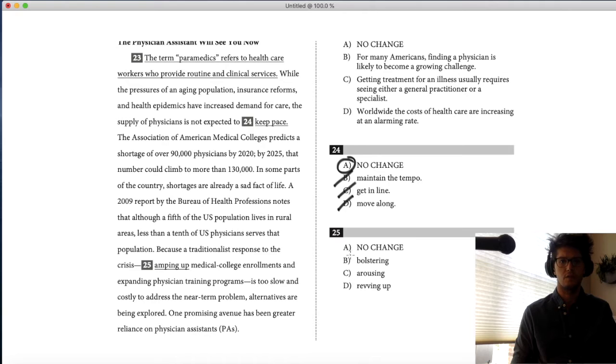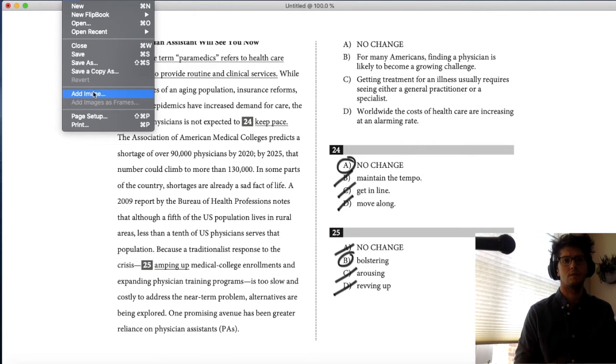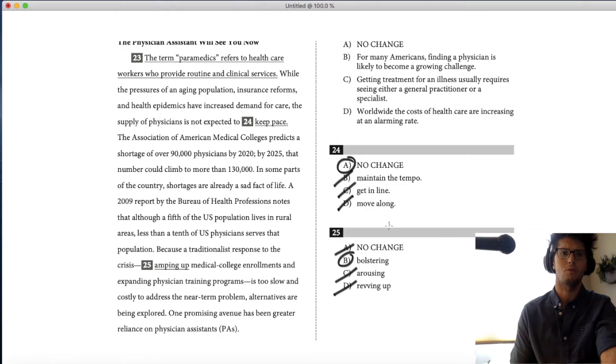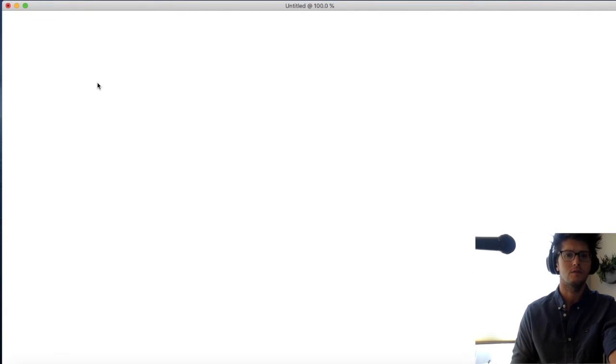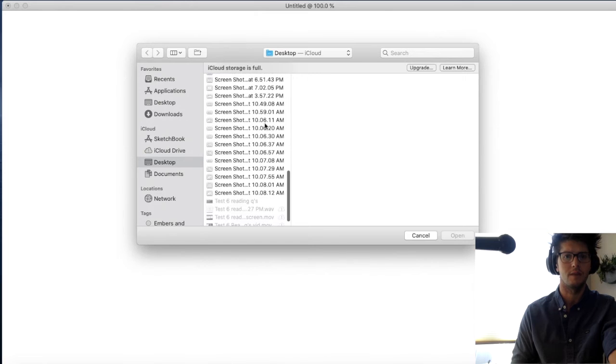Bolstering is the most formal answer here. Amping and revving kind of mean the same thing, and they're both relatively colloquial, informal. Arousing is not correct here. Bolstering is. So in both of those cases, the answer that's the most formal has the highest likelihood of being correct. But the reason I'm going to move on is because there's not that much to say about word choice. This test has more word choice than almost any other one, so it's not common that you'll have that many of these questions.